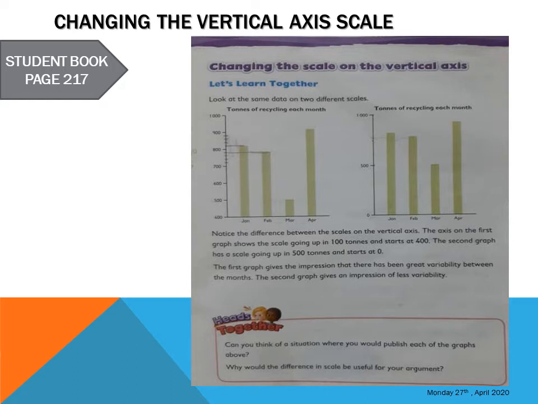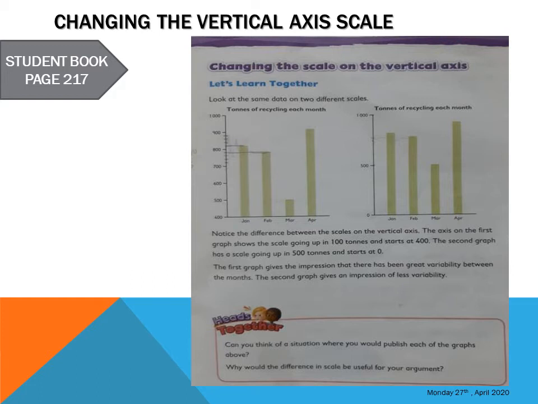So the first graph has numbers with intervals of 100 on the vertical axis: 400 to 500, 500 to 600, 600 to 700. There is a 100-unit interval on the vertical axis scale. Now, what did the writer of this book do? He came to the second graph and changed the scale to an interval of 500 from an interval of 100. So you can see it is still the same information represented, but the scale has been changed.